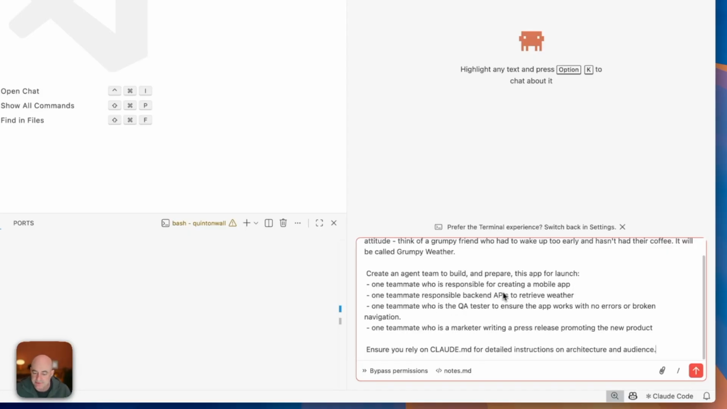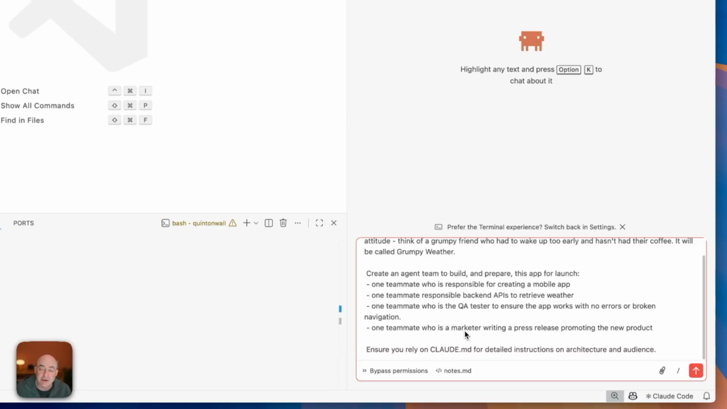A teammate that's responsible for back-end APIs to retrieve the weather. They're the one that's going to be using Postman collections. And then also a teammate who's the QA tester to ensure the app works with no errors or navigation issues. And I've also added another teammate here as well that is a marketer. They're writing a press release and information to bring it to market.